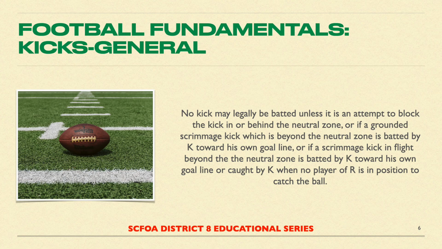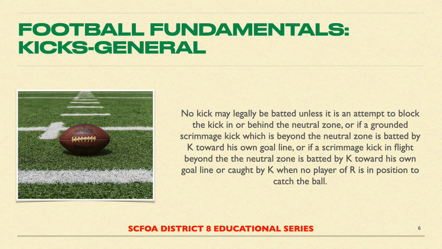First, R can bat a legal kick if they do so in or behind the neutral zone in an attempt to block the kick. This means that once the ball is free after being blocked, no player may bat the kick if it is in or behind the neutral zone. We know that it is still a kick after it is blocked and until any player gains possession, but the legal batting exception does not apply in or behind the neutral zone after the kick is blocked.